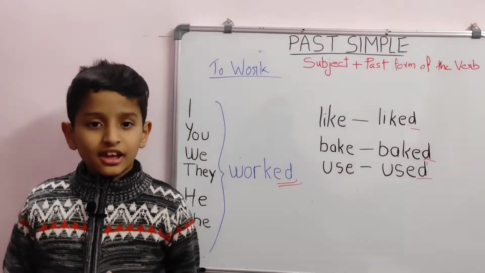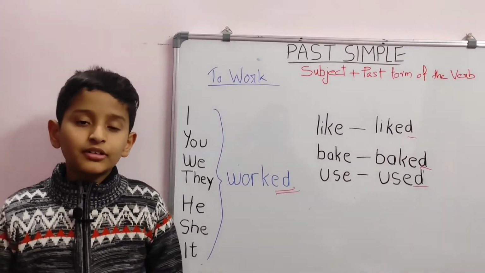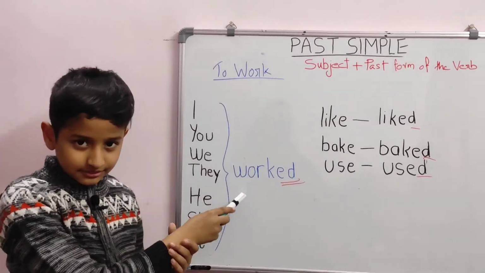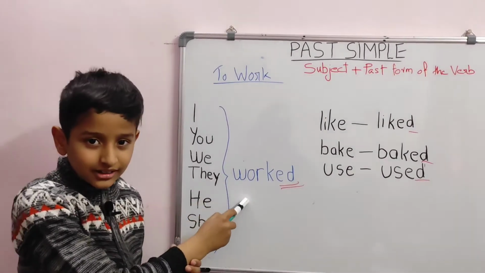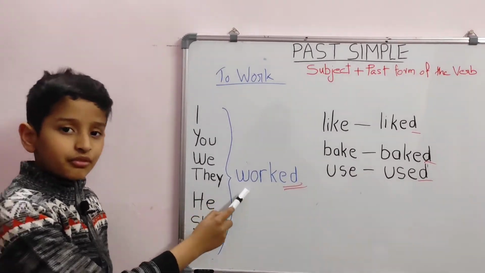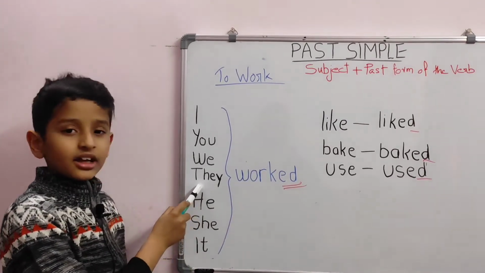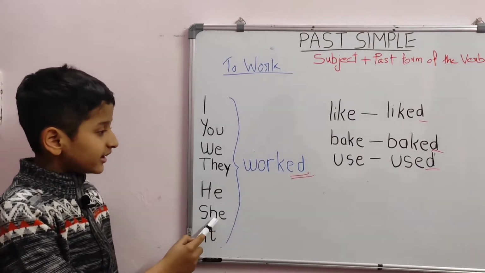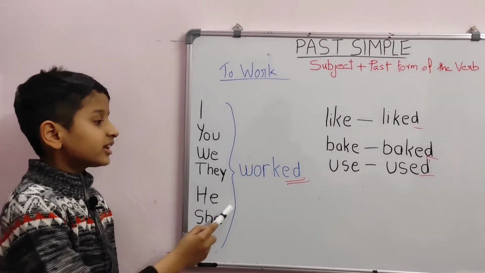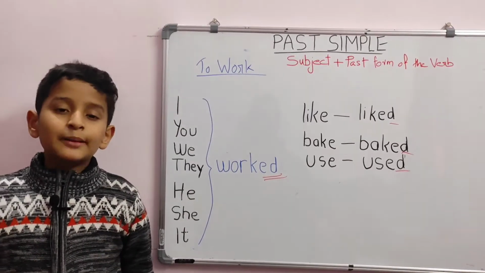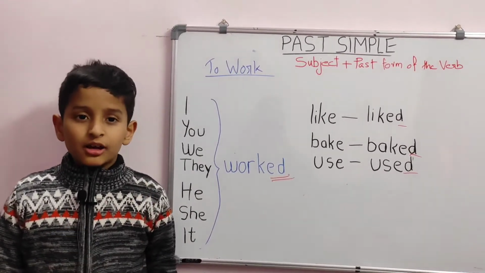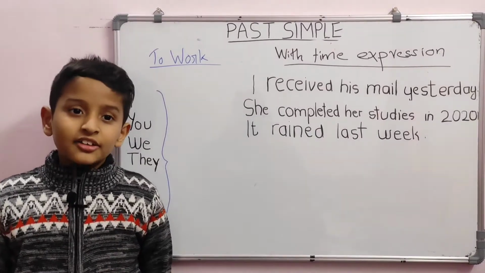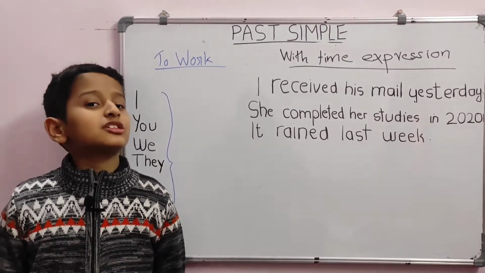Now, let us see how to use the past tense form of the verb to work with different subjects. I worked. You worked. We worked. They worked. He worked. She worked. And it worked. The subject can be singular or plural, but the past form of the verb remains the same. Let us see when and how we should use this tense.